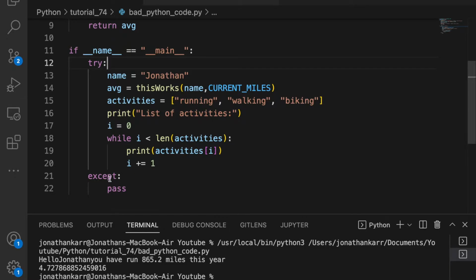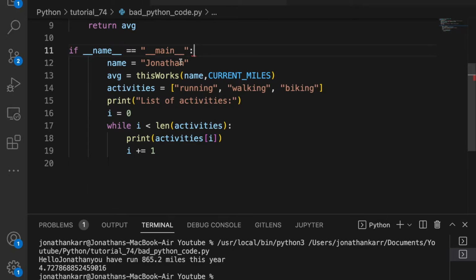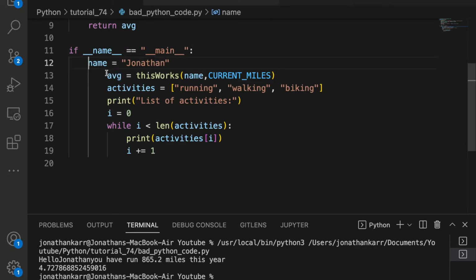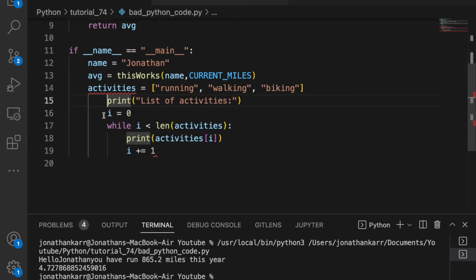Sometimes you want to catch certain exceptions, but then you wouldn't want to have pass here. You want to say this failed because of something. But for this program, we don't need try and except. So let's just fix that and run the program again.